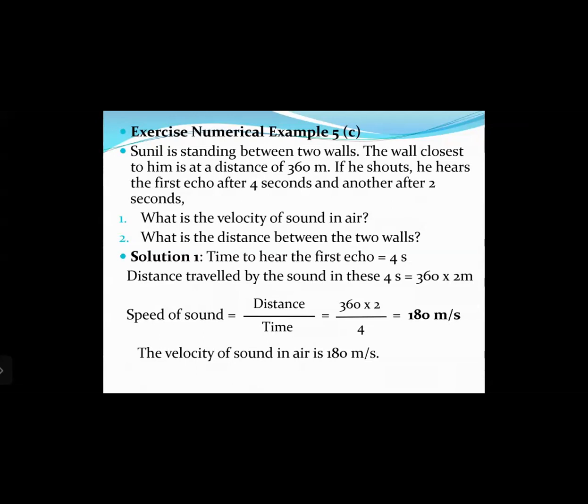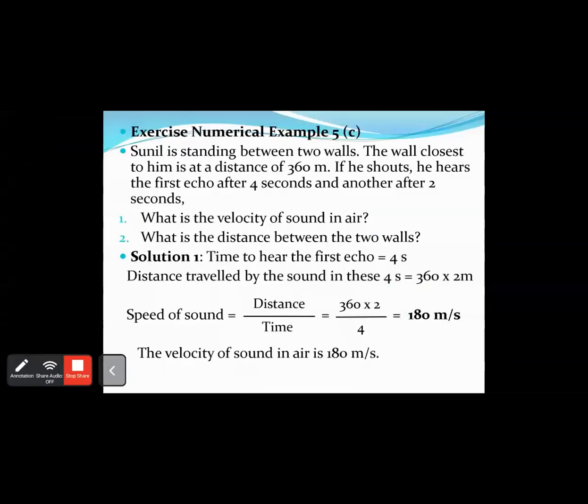The first echo after 4 seconds will be coming from the closest wall, which is the wall on the left. And another after 2 seconds means that after getting the first echo, he gets the next echo 2 seconds later, so the second echo comes after a total of 6 seconds. What they have asked is, what is the velocity of sound in air? And second, what is the distance between the two walls?